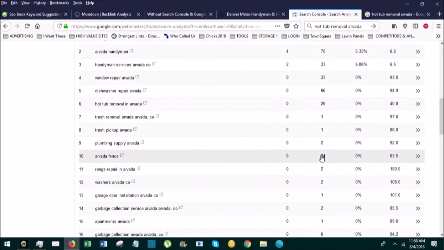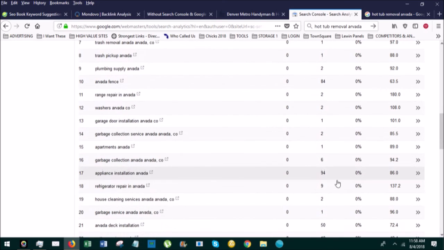Here's 184 Arvada fence. And so again, the website's highly targeted to the word Arvada and the word Handyman. And so all these little things are little niches that I think could be exploited for a little more business. Here's 194 appliance installation Arvada. So that's definitely another market that I could pop an article up about.